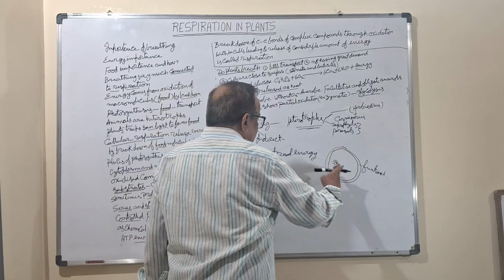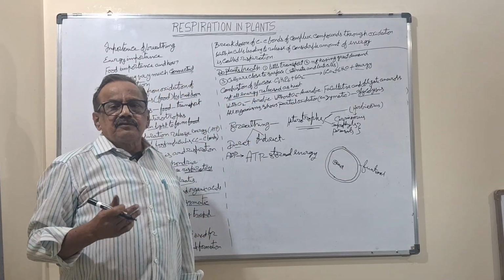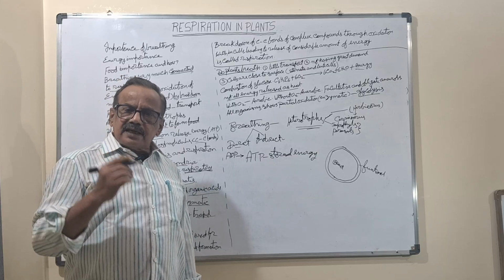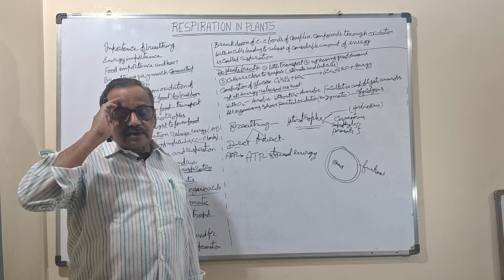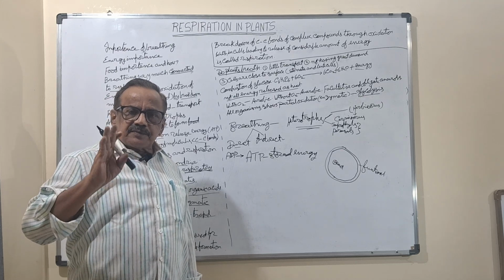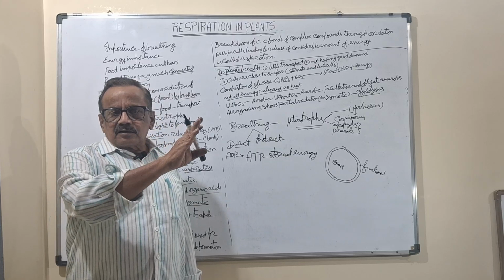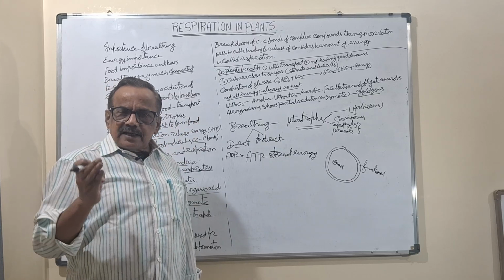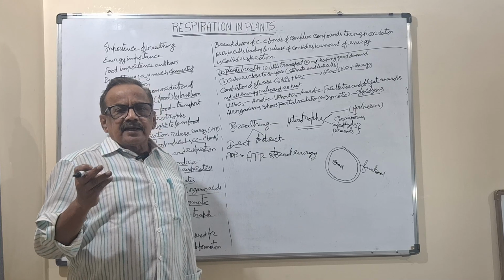Whatever majority area is present inside is dead cells, meaning functionless xylem will be sent to the inside. Xylem consists mainly of xylem vessels, xylem fibers, and tracheids.